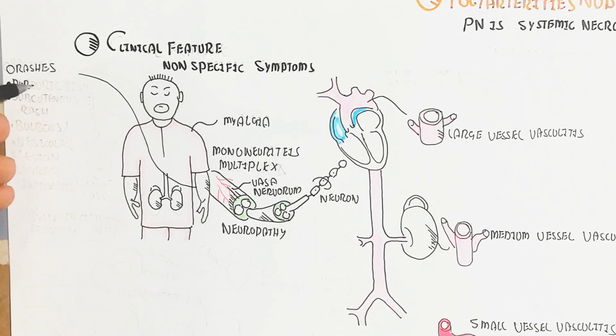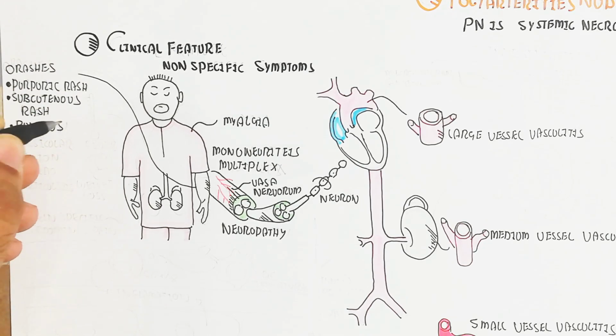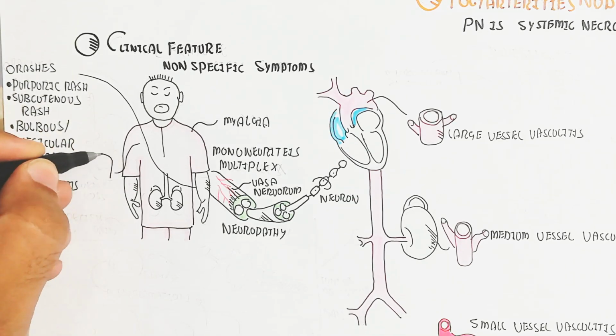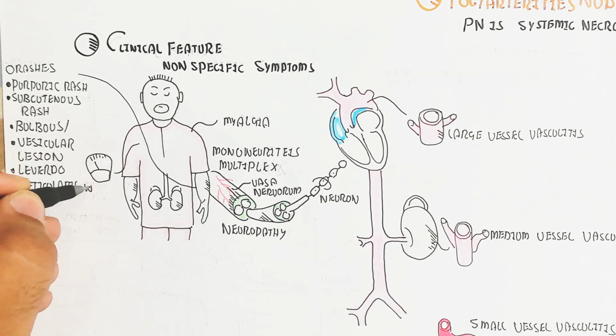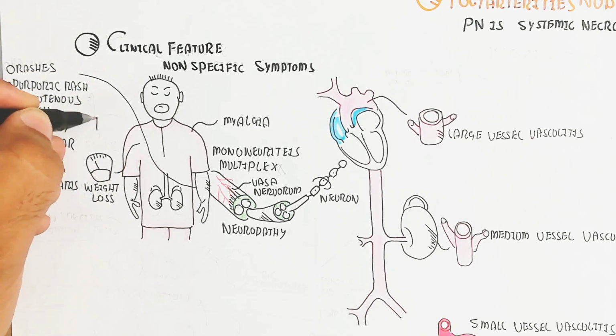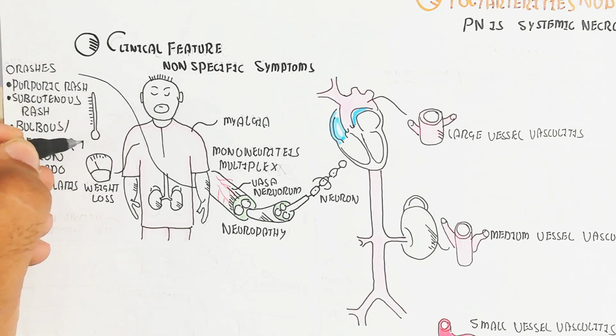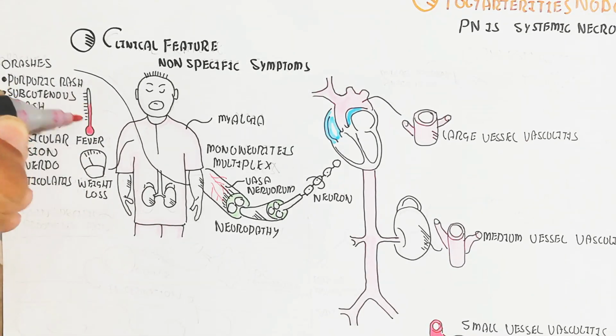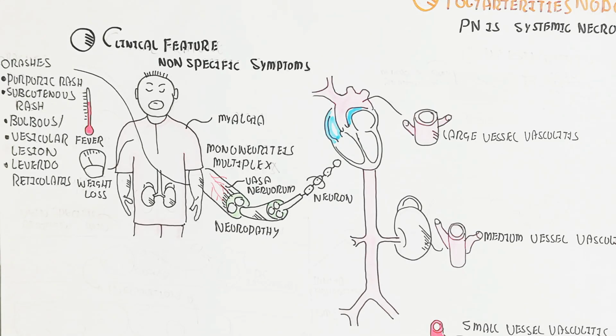On the skin, rashes arise: purpuric rashes, subcutaneous rashes, bullous vesicular lesions, livedo reticularis. Weight loss and fever are major signs and symptoms, and vein-specific abdominal pain can occur.